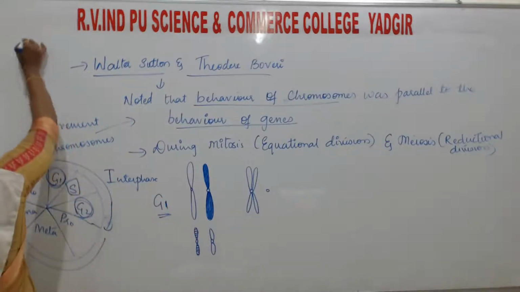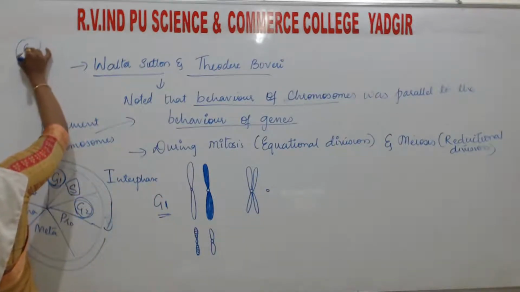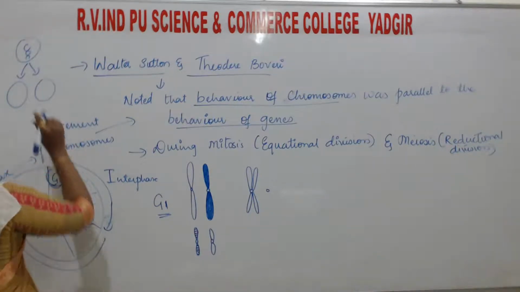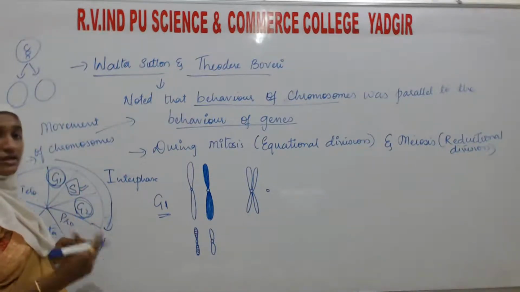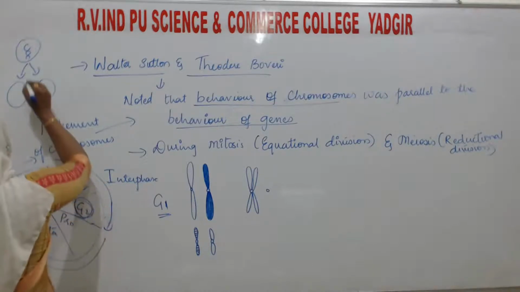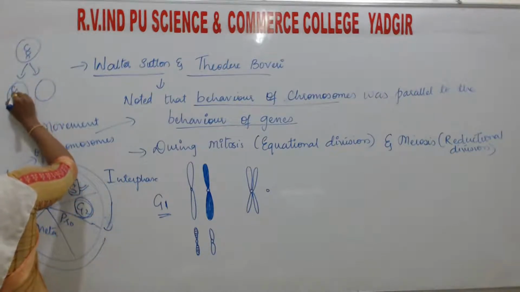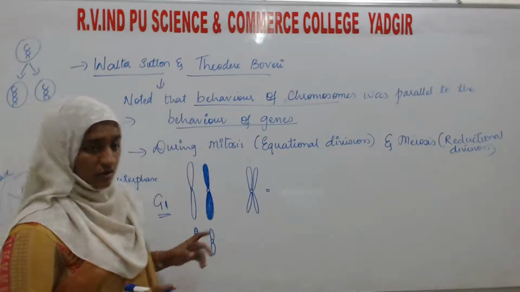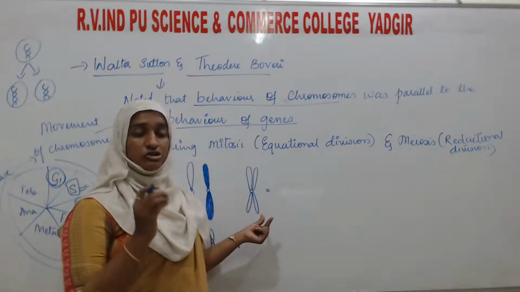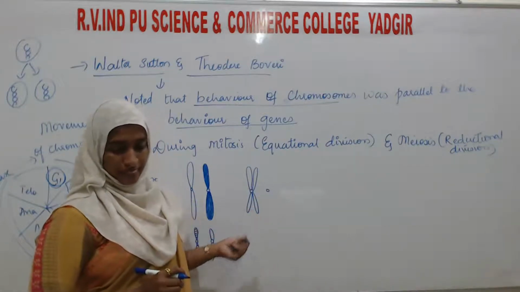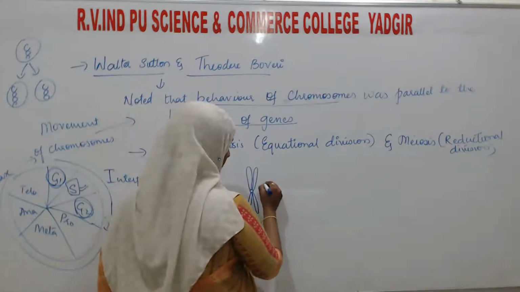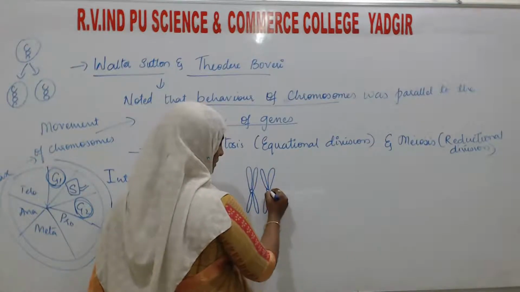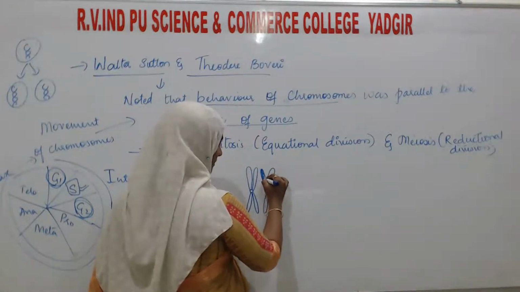For example, when the DNA is like this in the G1 phase, during the S phase the DNA is going to duplicate, meaning they will form two DNA copies. So the chromosomes also occur in pairs. During the G2 phase, the chromosomes will occur in pairs.